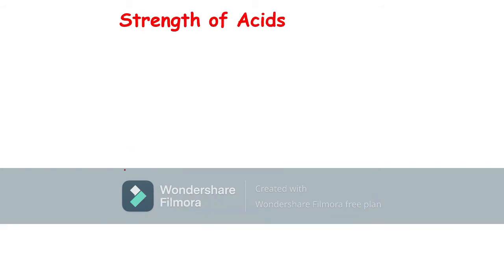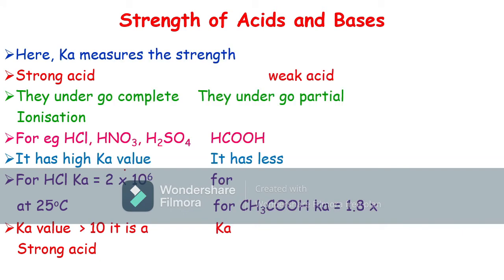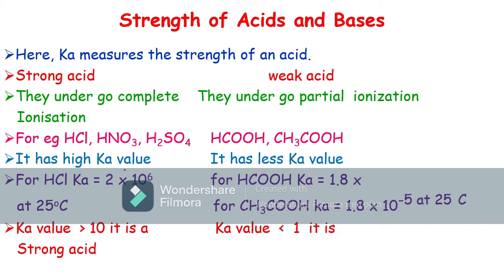So the Ka measures the strength of the acids. The strong acids we know, like hydrochloric acid, nitric acid, and sulfuric acid, undergo complete ionization. They are completely ionized to give the ions. The acids such as formic acid and acetic acid are the weak acids. They undergo partial ionization.